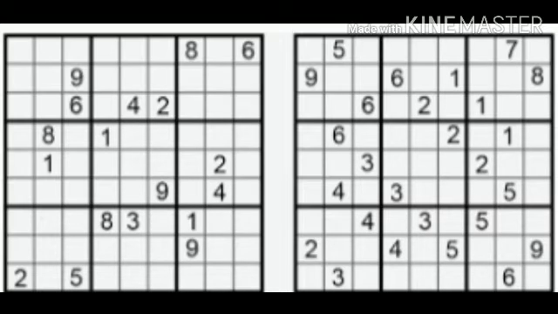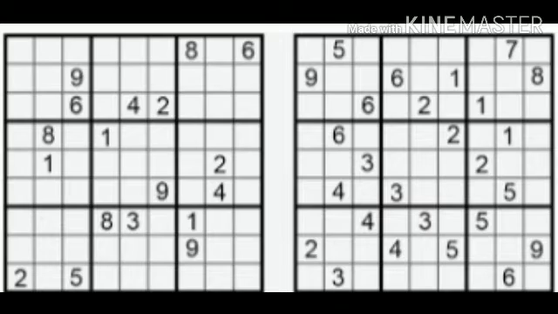In that, what are the terms and conditions? In Sudoku, the boxes are there, right? So what are those boxes? The horizontal lines of the cells in a grid are called rows, and the vertical lines of the cells in the grid are called columns, right? The horizontal lines are called rows and the vertical lines are called columns.